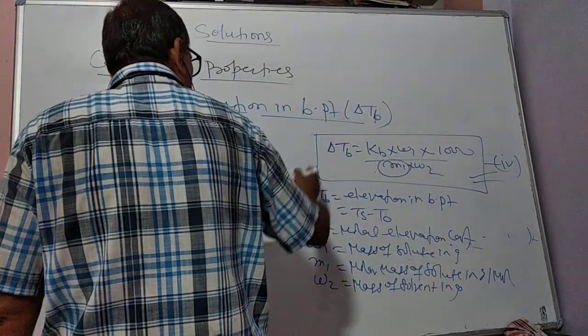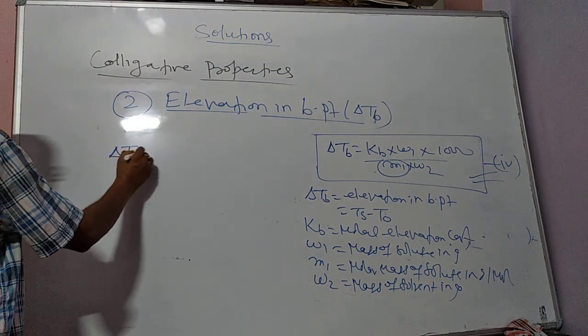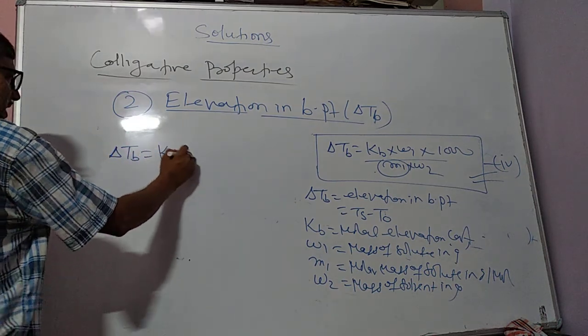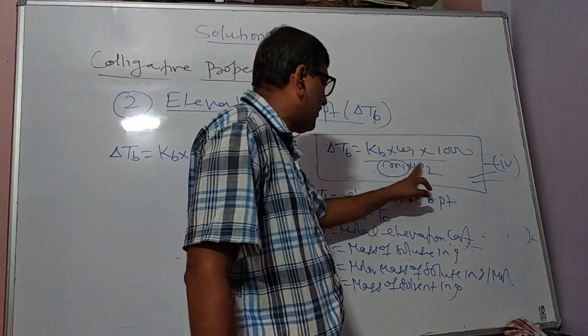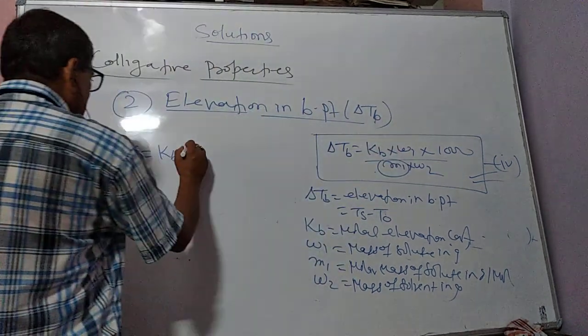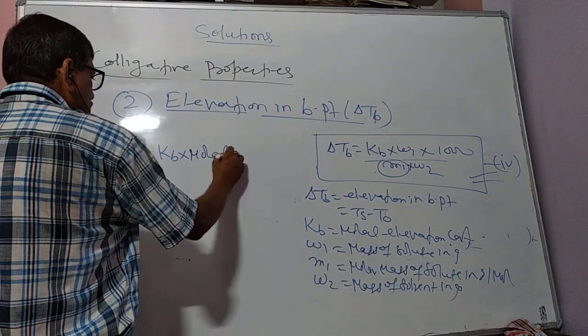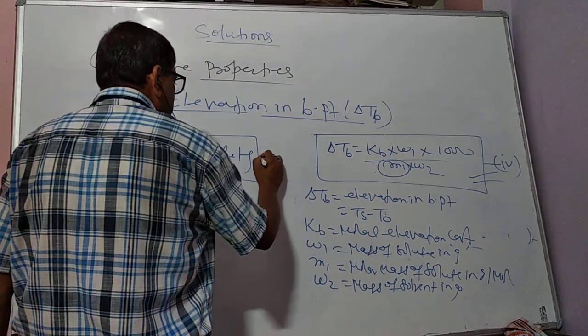This equation 4 may also be written in a short way: delta Tb is equal to Kb into the mass of solute into 1000 by molar mass into W2. This is molality. So we can write Kb into molality. This is our equation number 5.